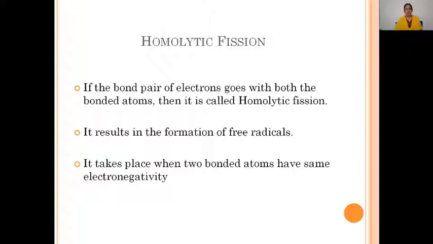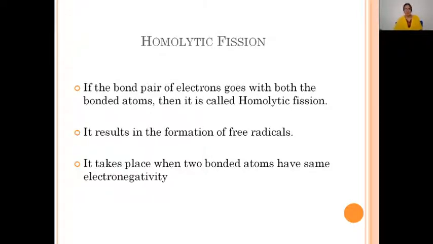So, due to homolytic bond fission, free radicals are produced. That is, homolytic bond fission results in the formation of free radicals. Whenever homolytic bond fission takes place in a molecule, free radicals are produced. Then what is a free radical? Free radicals are nothing but single electron or odd electron species, or the atom with an unpaired electron. I'll repeat: free radicals are atoms or groups of atoms which have a single electron or unpaired electron. These are called free radicals.